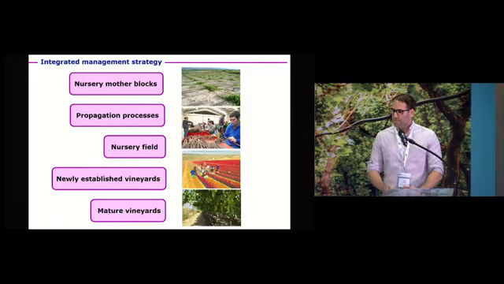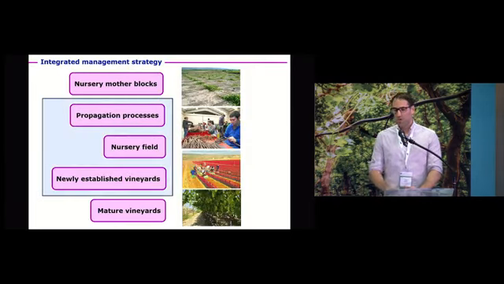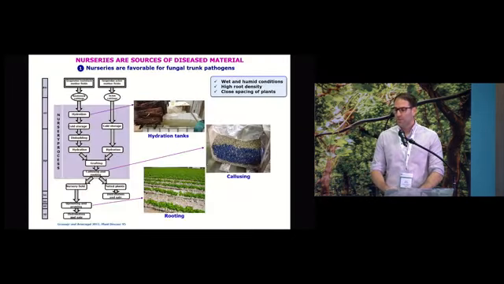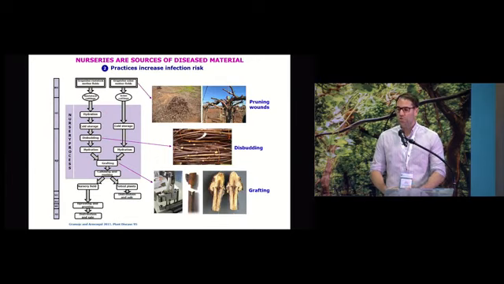Okay, so now the second part of my presentation, I'm going to focus on the propagation process, nursery field, and newly established vineyard. Unfortunately, nurseries provide nearly optimal environments for fungal development: wet and humid conditions in hydration tanks, and also the high root density and close spacing of plants in the callusing stage and the rooting stage. Even with these favorable conditions, the disease will not develop if the pathogens are not present. However, the production practices in nurseries provide many opportunities for fungal infection.